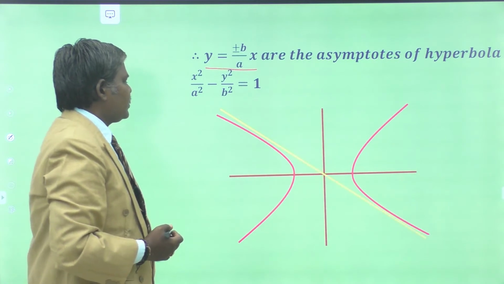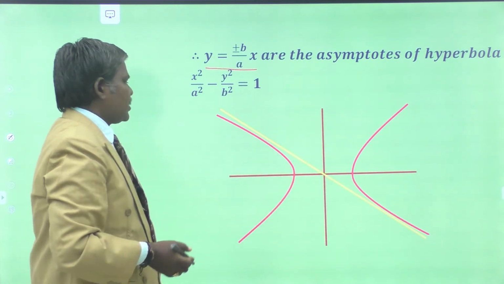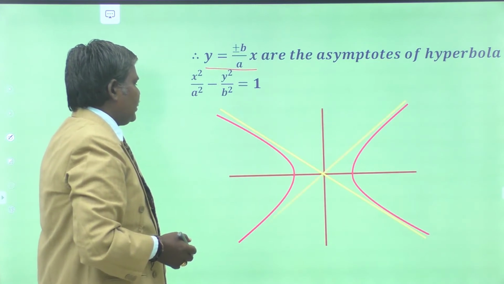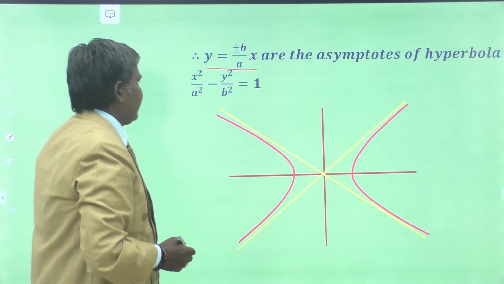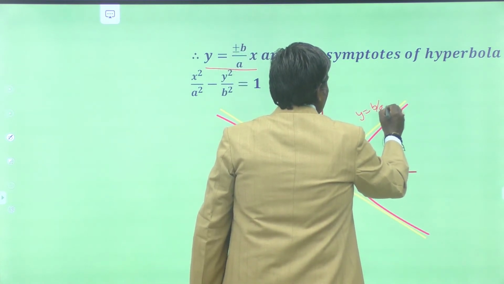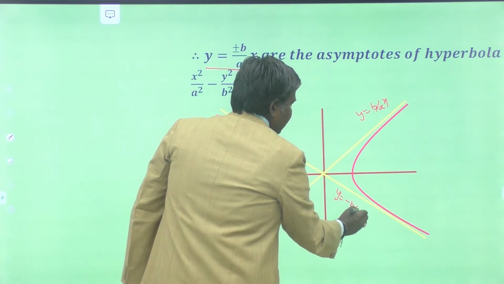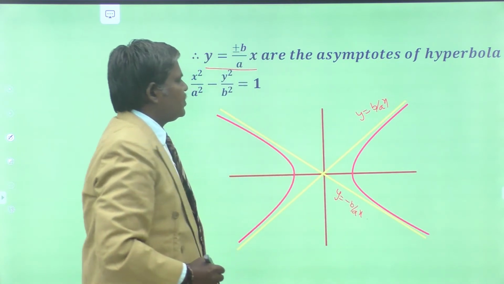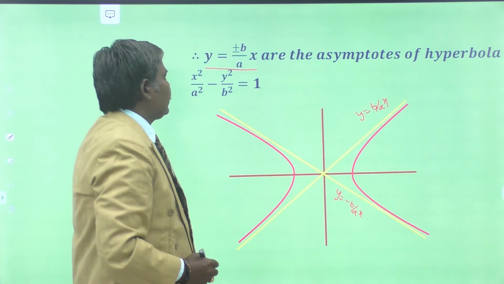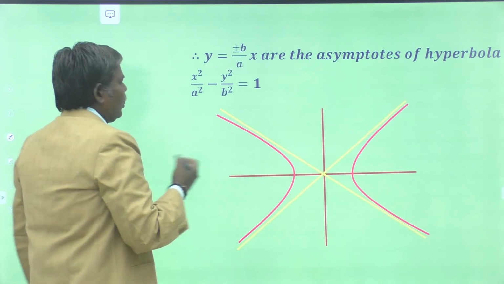So, see here, this is the line y is equal to b by a into x, one line, and another line is y is equal to minus b by a x. Understand? So, these are the two tangents at infinity to the hyperbola. Okay.